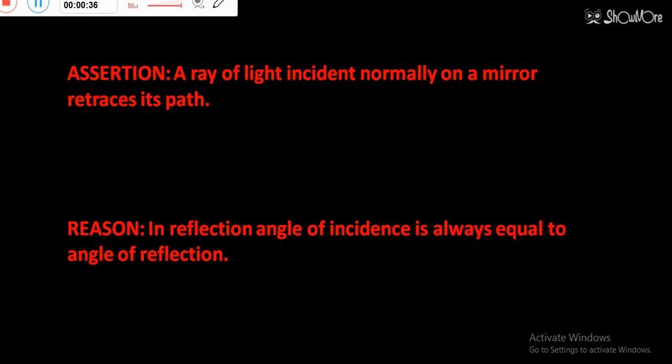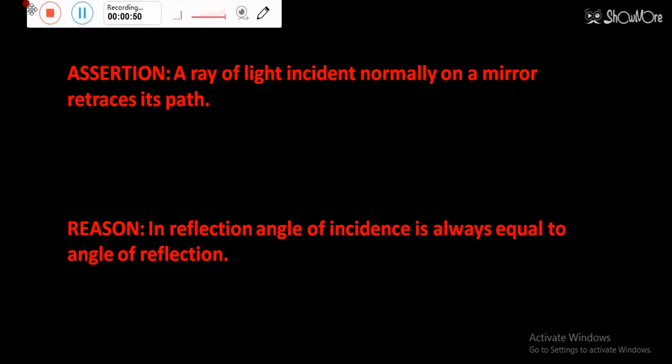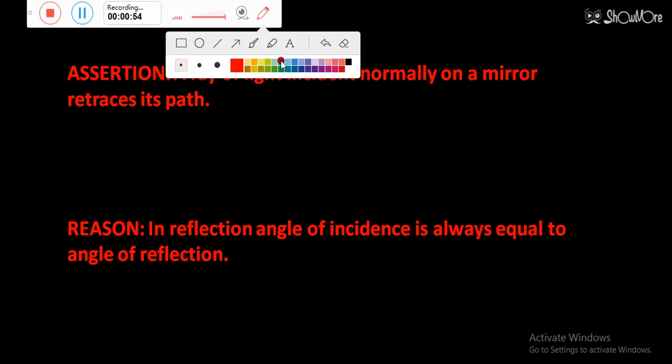We are starting the session with question number 1. Question number 1 is now displaying on your screen, and in the same way some questions will appear and you have to answer them. The question has an assertion and a reason, so you have to answer accordingly. I hope you know what the options are.